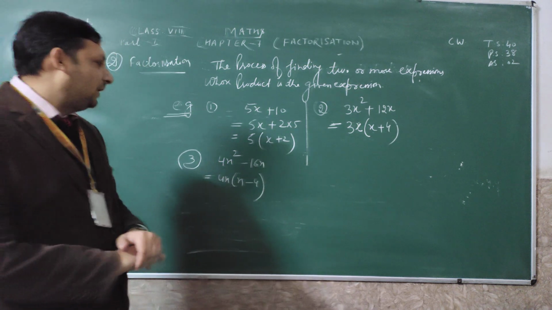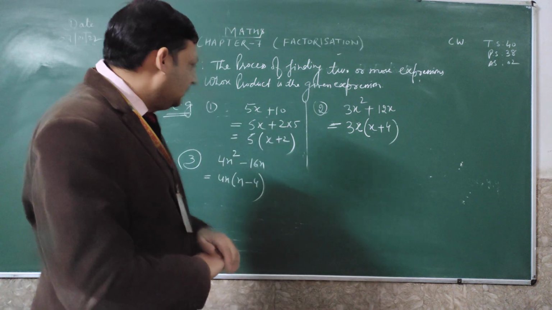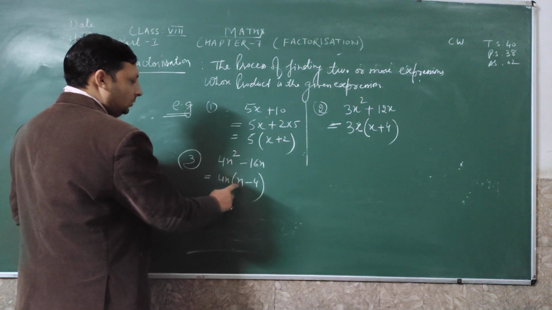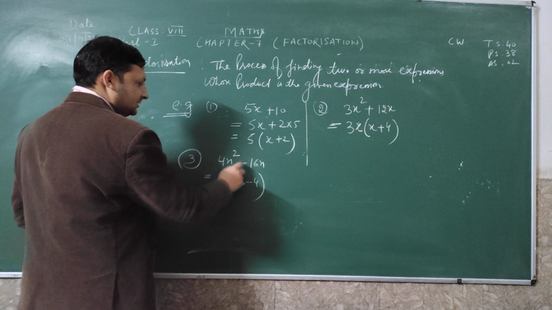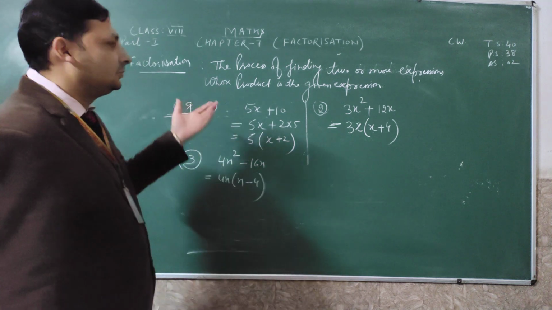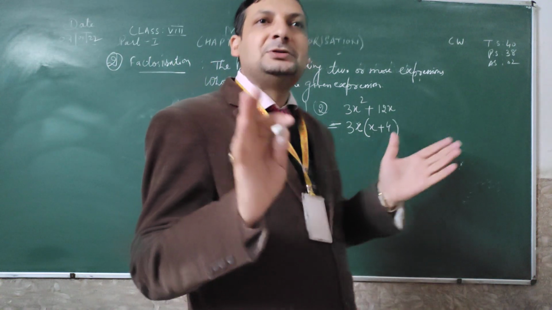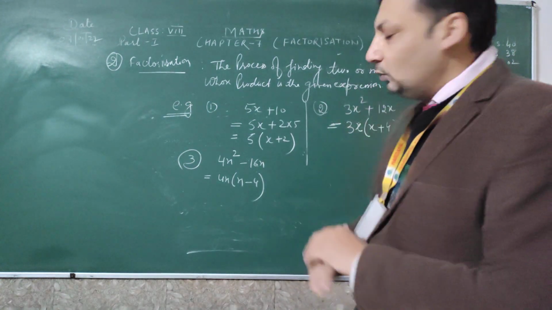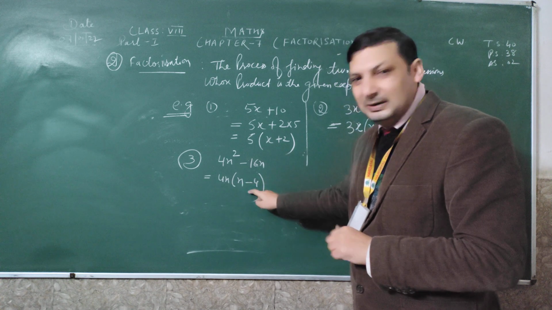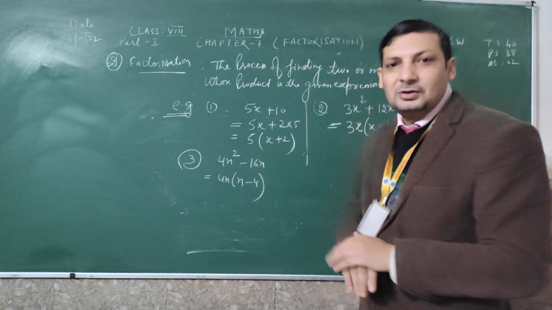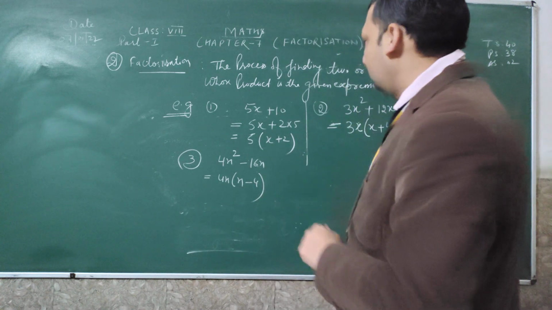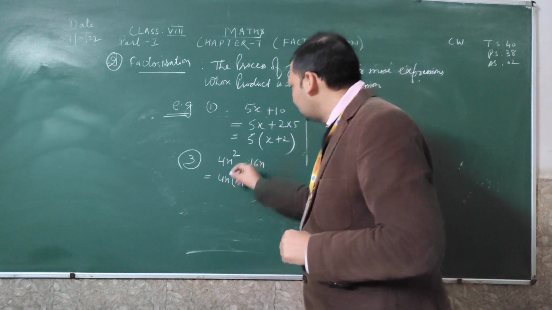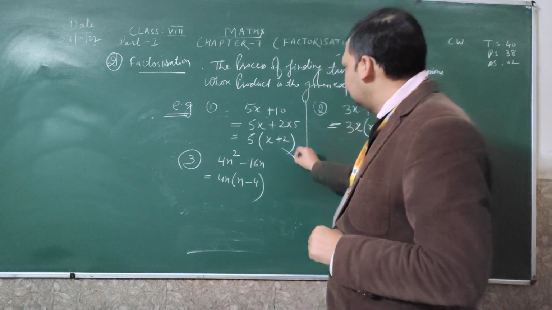When we talk about factors, how to read the factors? See here, 4n into n, 4n square; 4 times 4, 16. You can verify what I have told you. Factorization means the process of finding two or more expressions from a given expression, or when you multiply the factors, the answer gives the given expression itself. Now, how to write factors? Suppose you want to tell these are the factors.